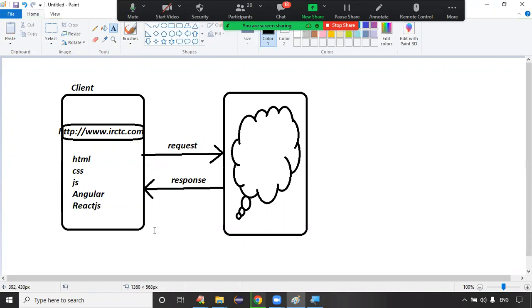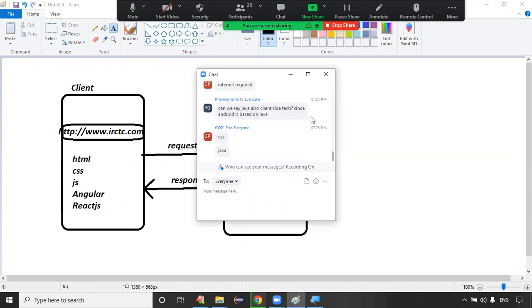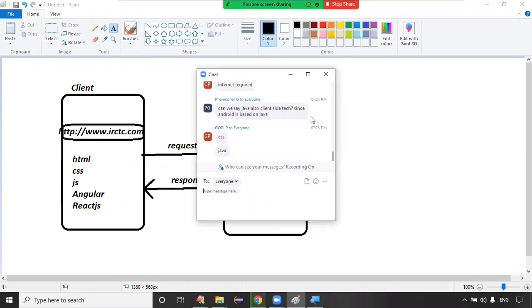Exactly. Guys, everyone is clear about the client side processing, right? Yes, sir. Can we say Java is a client side technology? No. Java is a server side technology. Java is server side.